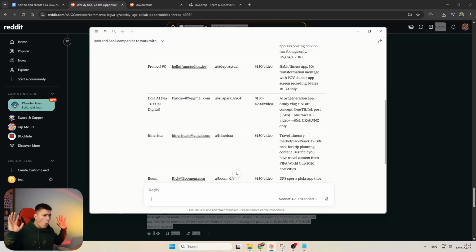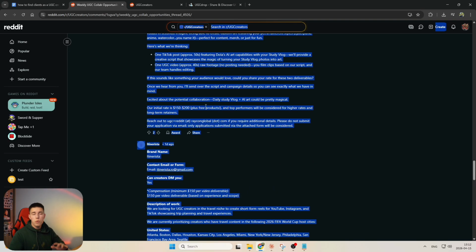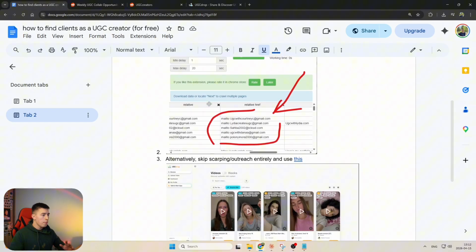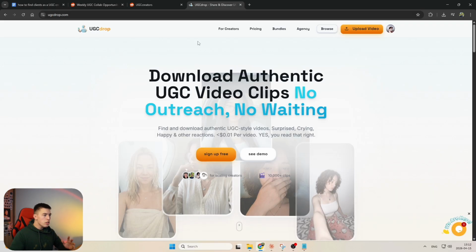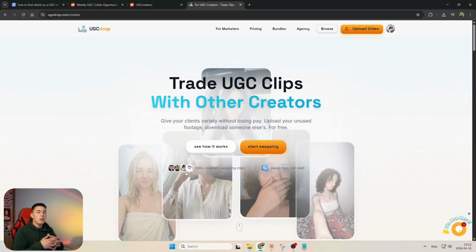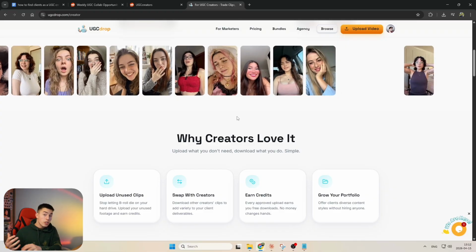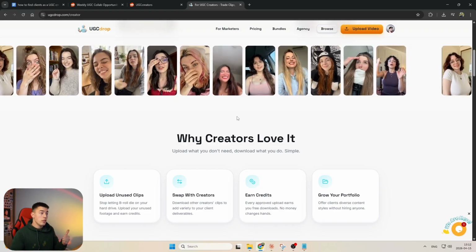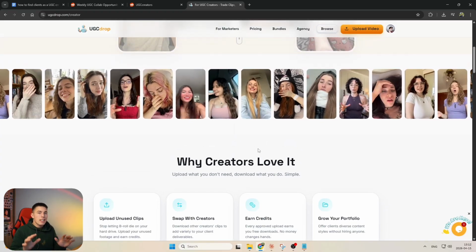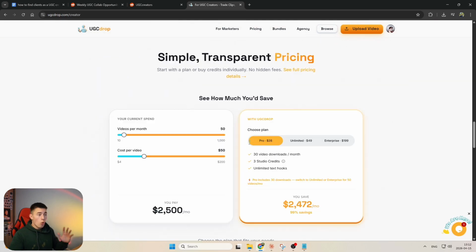Now, if you want to skip all of this outreach altogether, if you want to skip looking for these businesses and you want to just sell your videos and be happy, then I suggest you use this. UGC Drop is an app that allows people to trade UGC clips. Basically, what you would do is upload your own previously recorded or newly recorded UGC clips, basically raw footage without editing, and you would get paid for it or trade with people.